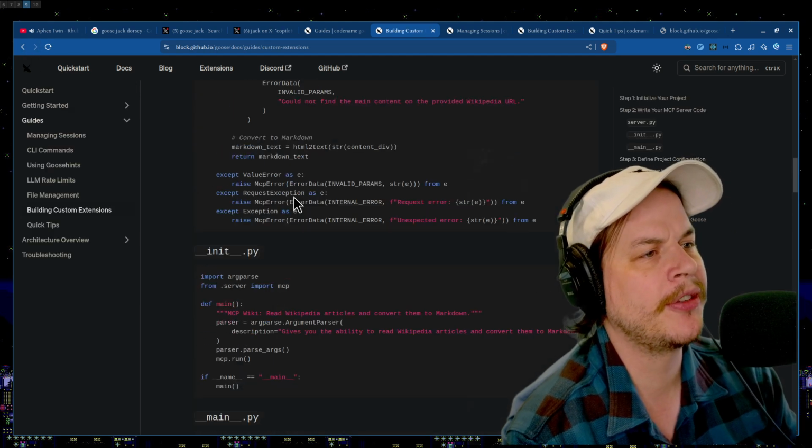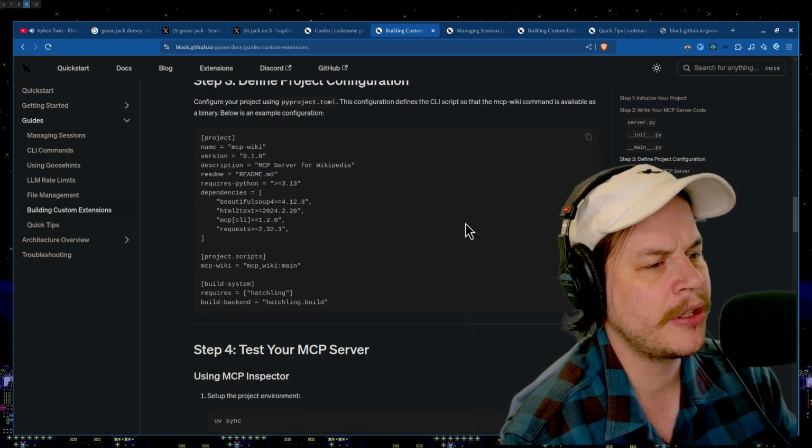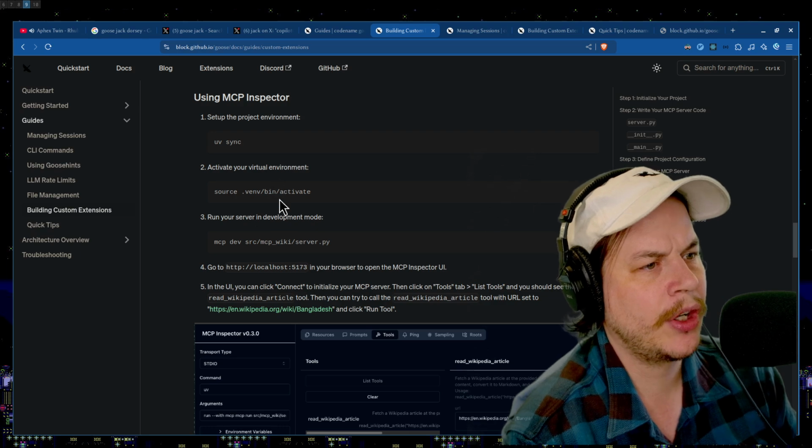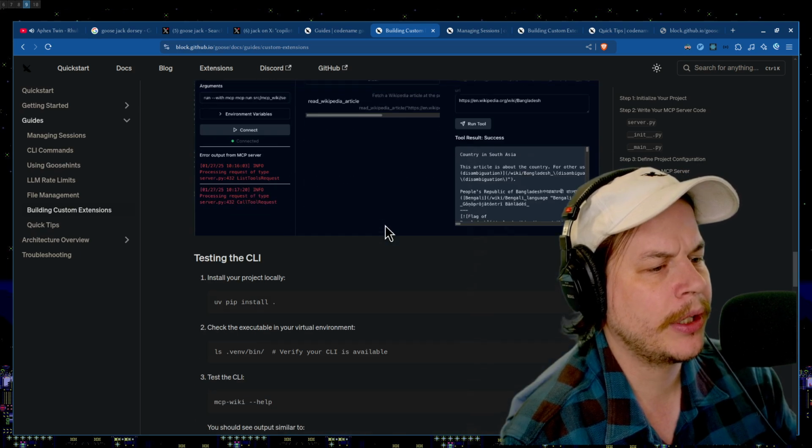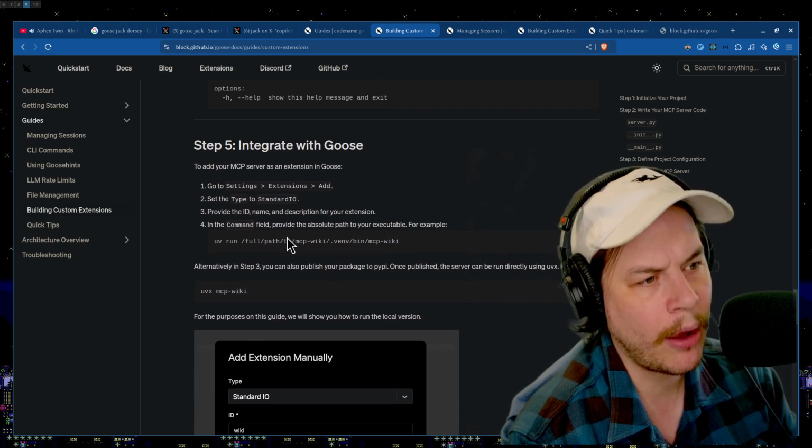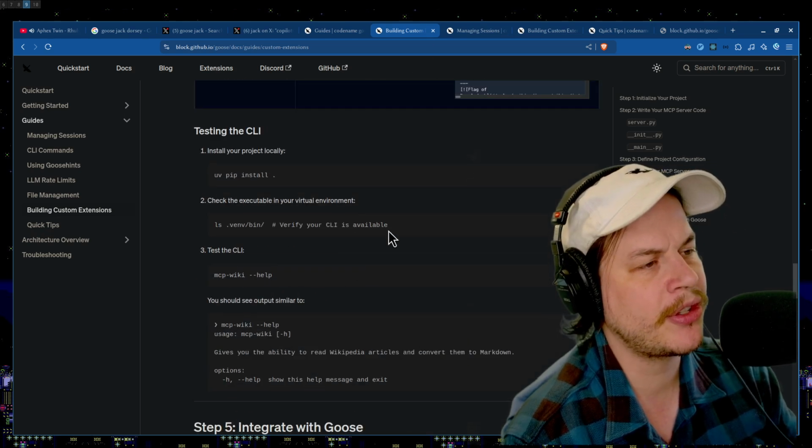Beautiful, nice and simple. See how easy that is to make your own little extension? So very easy. Test your server, great. Just run it, excellent, cool. Here it is being run, great. Test the CLI. Now integrate with Goose. Same. This is standard MCP stuff.